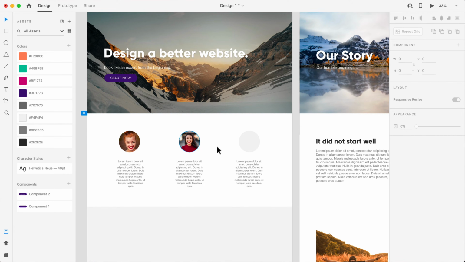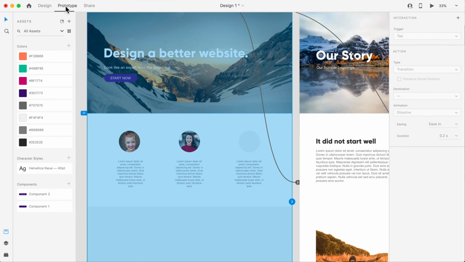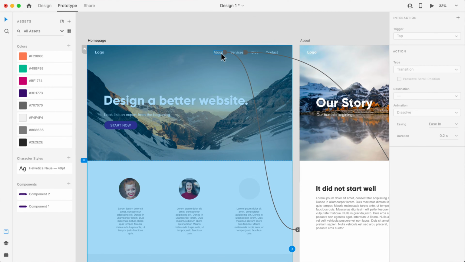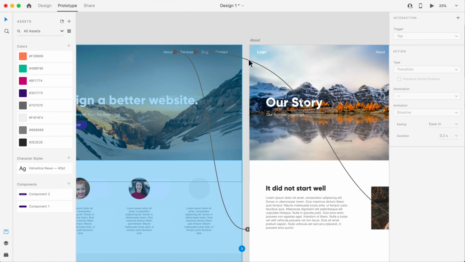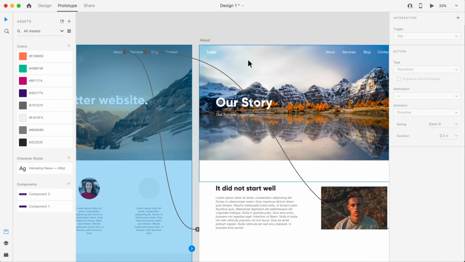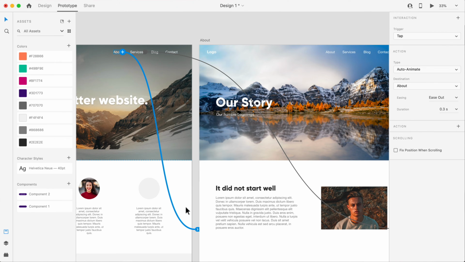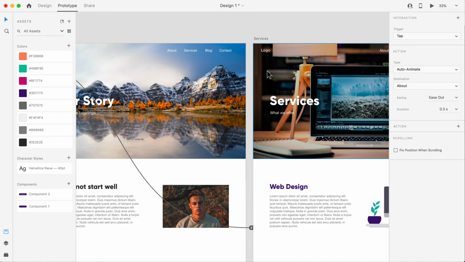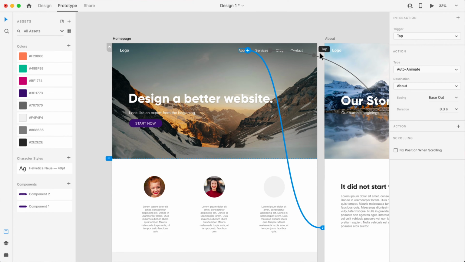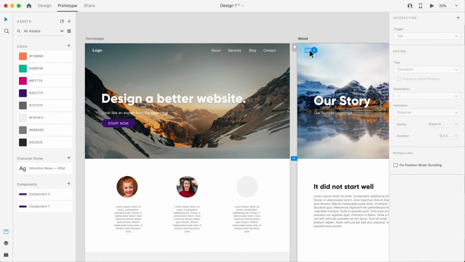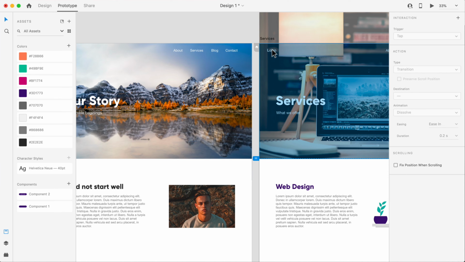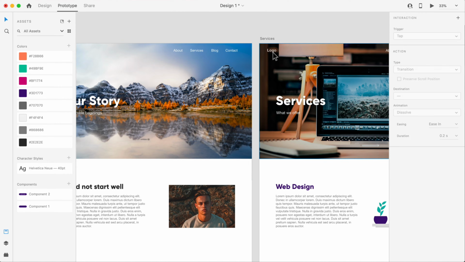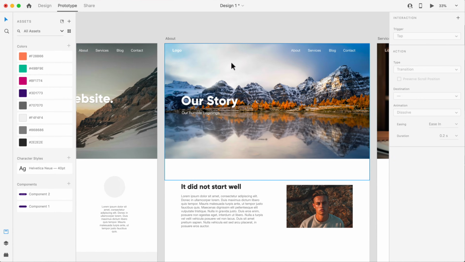And once you finish the design, then you can click on prototype, and you can also link the links to your different pages as well. So for example, I've linked the about, right, to the about page, linked the services to the services page, right? So I can also click on, let's say if I want to link the logo back to the home page, just like that. And I want to link this one. Okay, can't click it because I locked it. Anyways, don't worry about it.